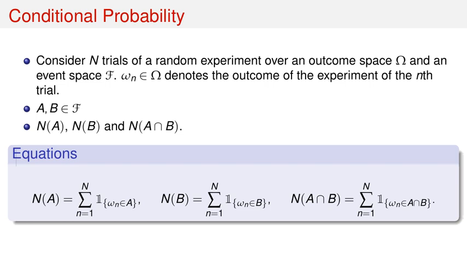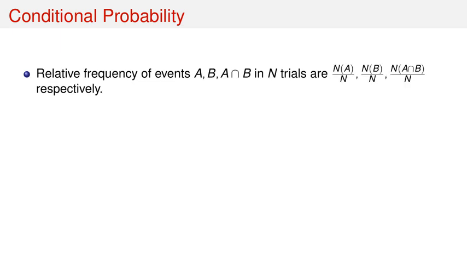So N(A) is the sum from n equals 1 to n of the indicator that omega_n is in A. Similarly for N(B), and N(A ∩ B) is the sum from n equals 1 to n of the indicator that omega_n is in A ∩ B. From these counts, the relative frequencies of events A, B, and A ∩ B in n trials are N(A) over n, N(B) over n, and N(A ∩ B) over n respectively.